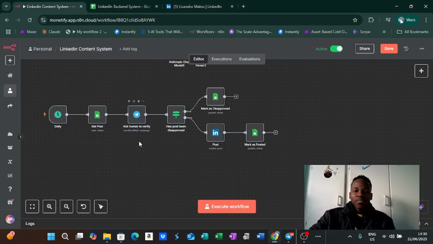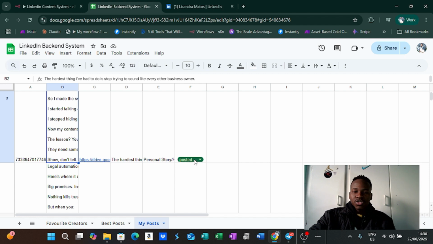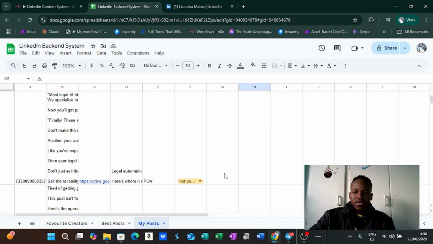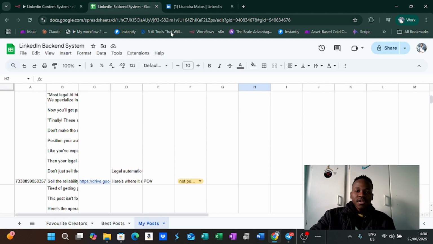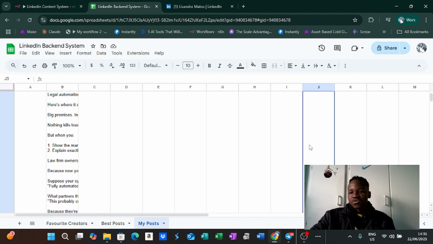And then after you approve it, it will post it on LinkedIn and mark it as posted. So under posted here, you'll see we have a drop down. We have posted, not posted, and disapproved, right? Let me just show you that. So not posted would be like this, right? And then disapproved: if you disapprove it, like over here, it would mark it as disapproved and move on to the next one in the list, right? So basically, if you approve it, it would post. If you disapprove it, it would not post, would mark it disapproved, and move on to the next one.